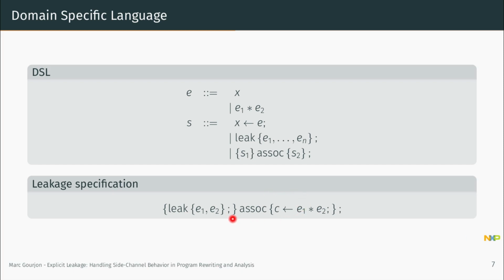So we can re-specify the leakage behavior of multiplication as we had it before. On the right-hand side of the association here, we have the multiplication being assigned to C, and then on the left-hand side we have a leak statement to encode diverse sets of leakage behavior, which can be altered quite flexibly.